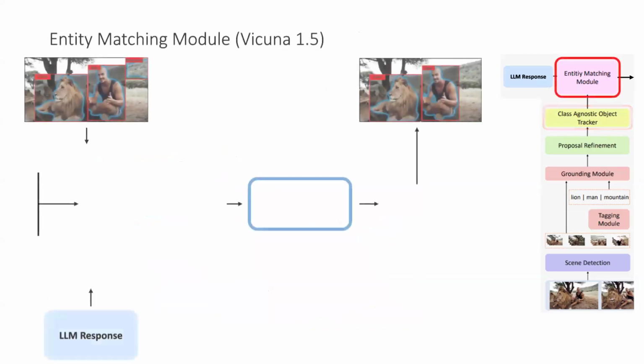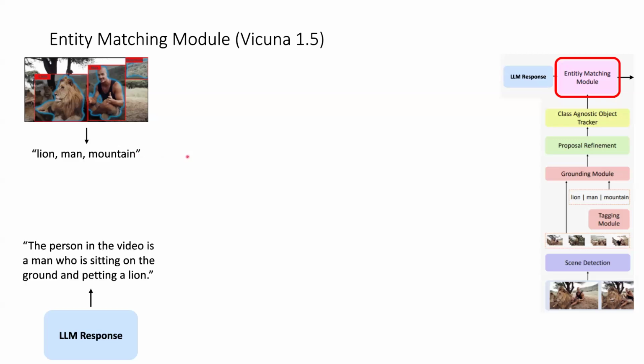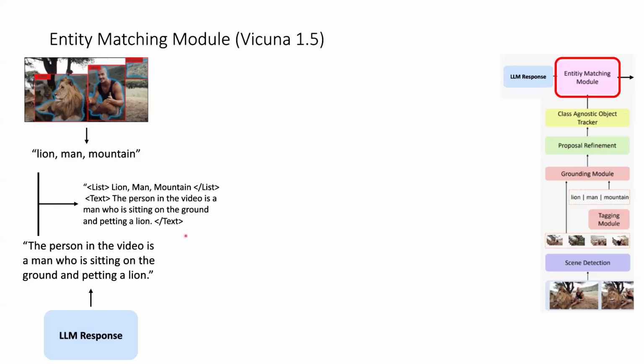Finally, we get to the entity matching module. The entity matching module works with the LLM response from the overall system along with each frame. The way it works is that we first take our objects in our image and we generate a list of them. For example, here we have our lion, our man, and our mountain. So we have that list, and we have our LLM response. We then combine them into one overall prompt where we have both the list and the text, which we then feed into Vicuna 1.5 to perform entity matching.